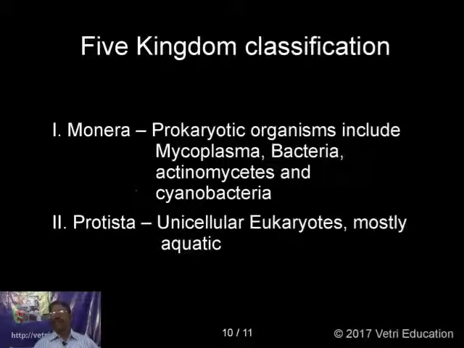Having a definite nuclear membrane and having chloroplast, mitochondria, endoplasmic reticulum, and Golgi bodies. If you go deeper, you can find the ribosomes are of 80S. Here you can find only 70S type of ribosome. And mostly aquatic plants, eukaryotic cells, unicellular eukaryotes are included in the protists.